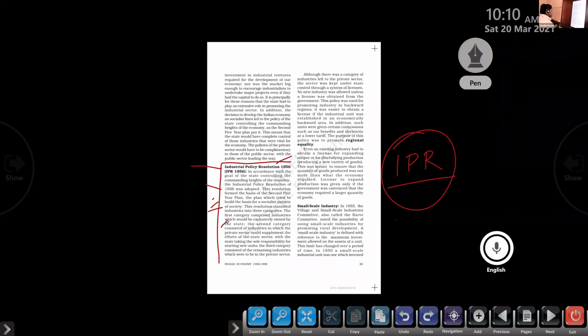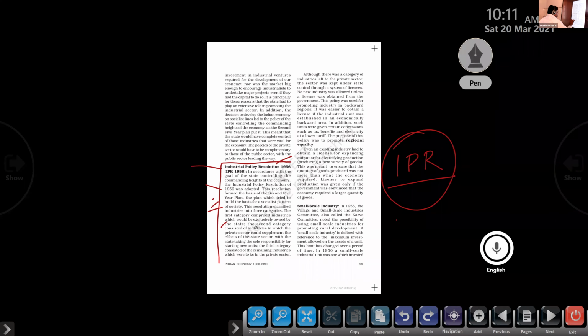The first category: industries which would be exclusively owned by the state, meaning the companies or industries that are strictly under the control of the government. The second category consisted of industries in which the private sector could supplement the efforts of the state sector.